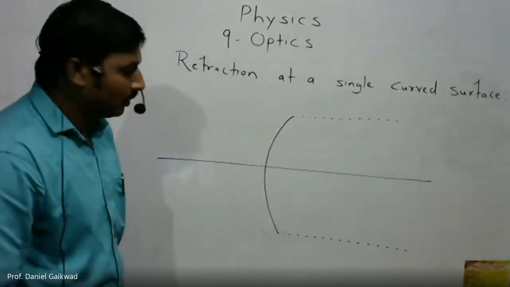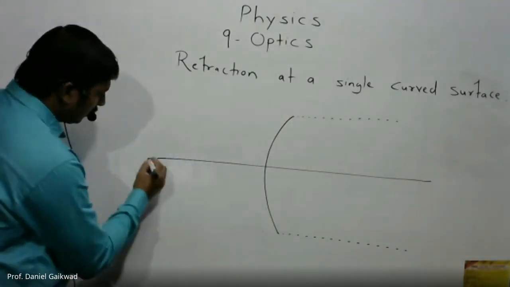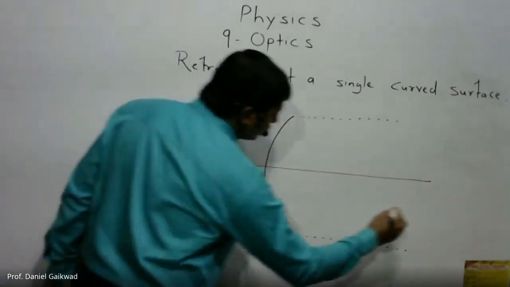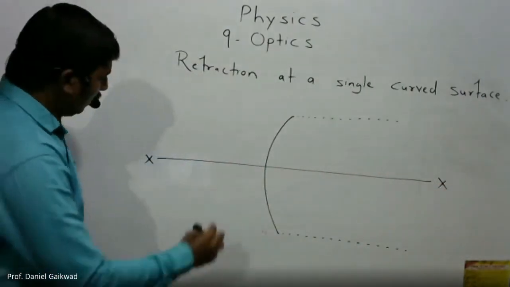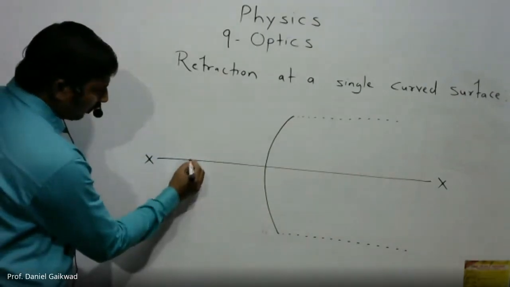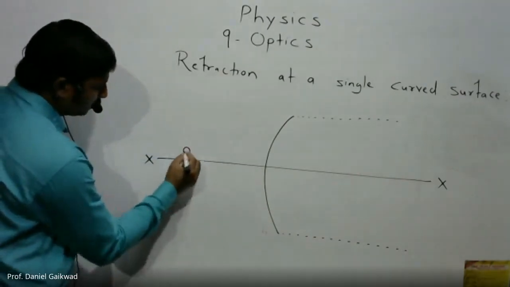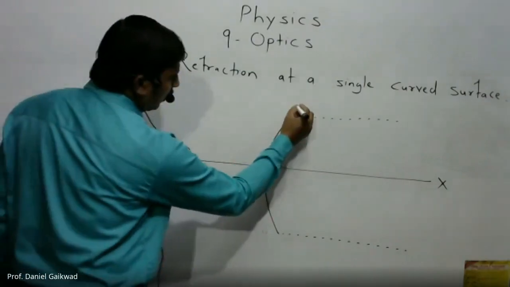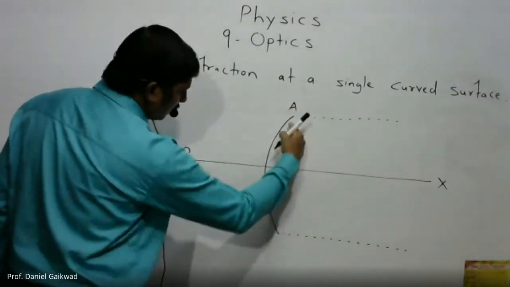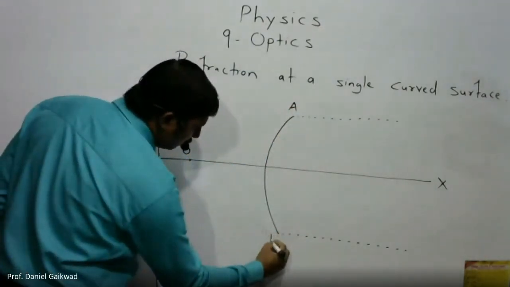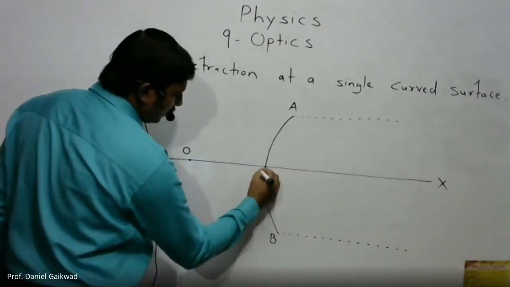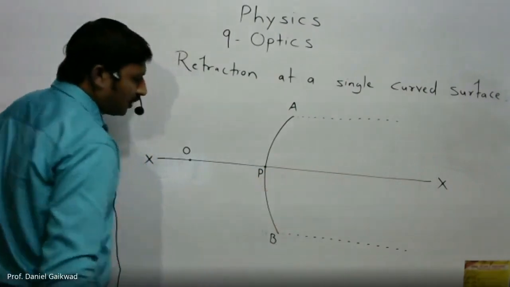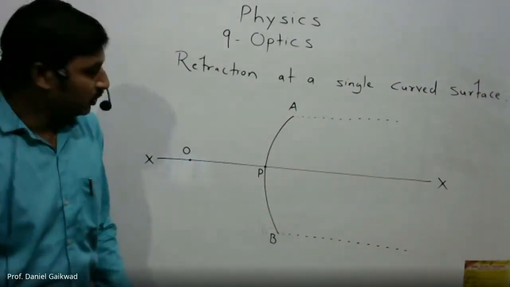Check carefully. This is, suppose, the x-axis. The object is kept at this place, suppose O. This is the curved surface AB, and this is the pole of the curved surface, point P. Now check carefully.